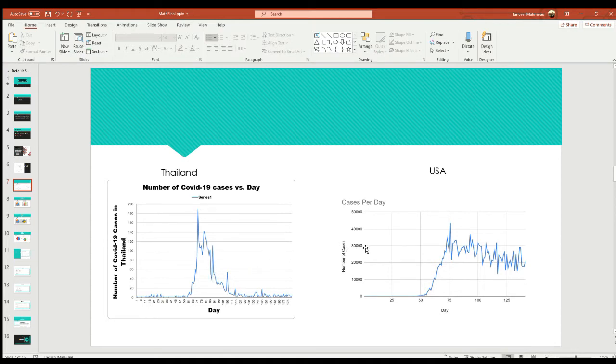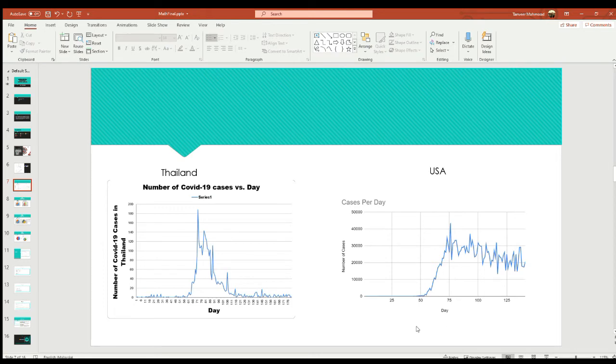But unlike Thailand, in USA we can see that on the 50th day it rose so high to a maximum of 4,000 and something cases per day, and then it continued at that same rate till the end.